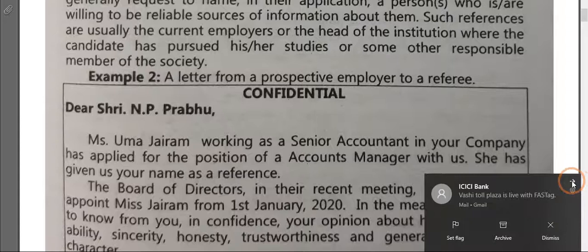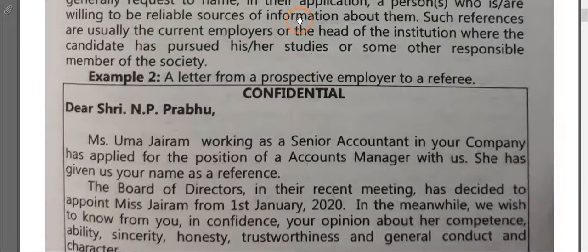Dear Shri N.P. Prabhu, Miss Uma Jairam, working as a senior accountant in your company, has applied for the position of accounts manager with us. She has given your name as a reference. The name which you give in your job application for reference, to them they have written this letter.